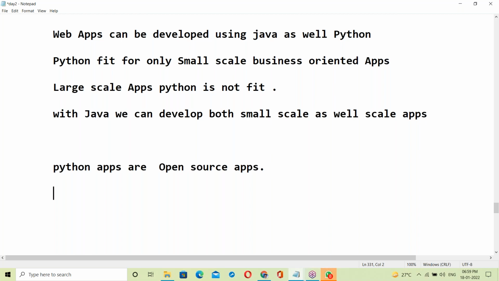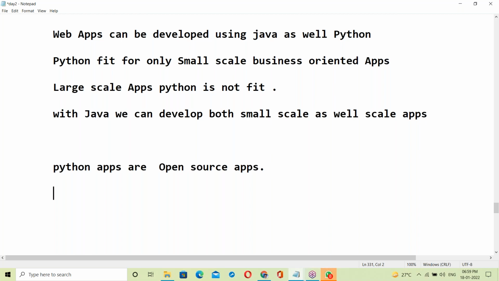No one can see the Java code. Python code anyone can see, so hacking is possible anytime. That is the main drawback of Python. Most clients are not interested in open source applications because of the chance of hacking.